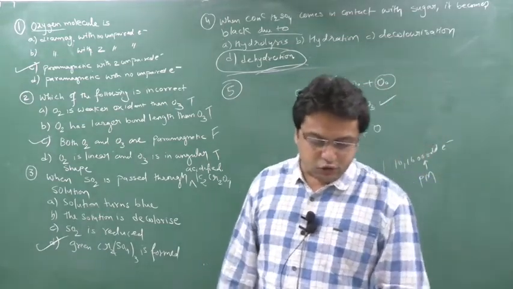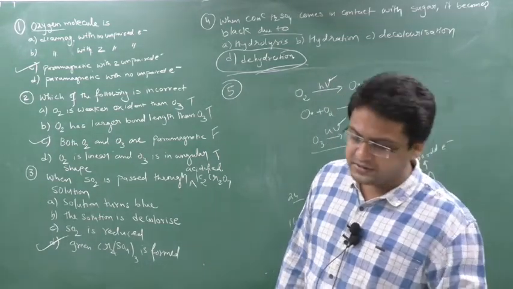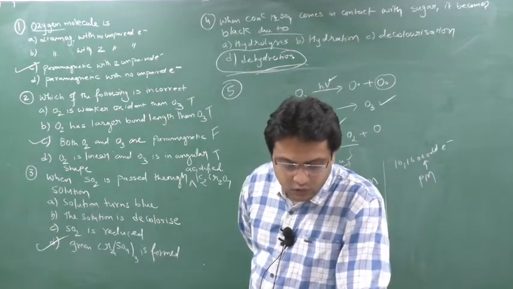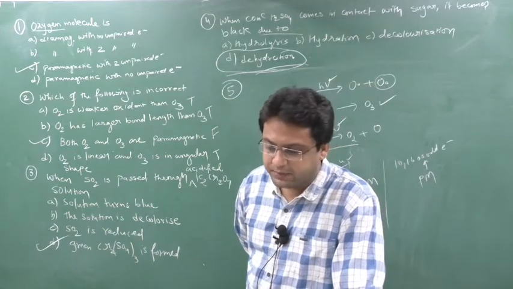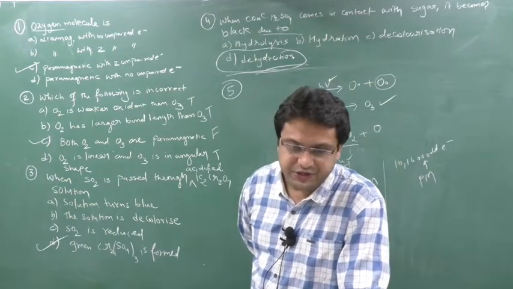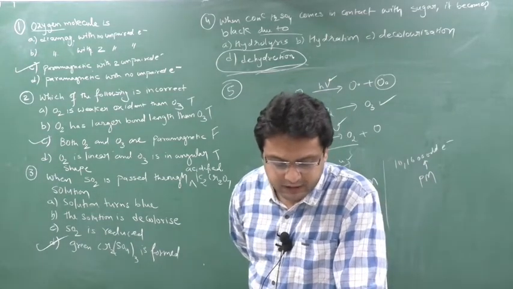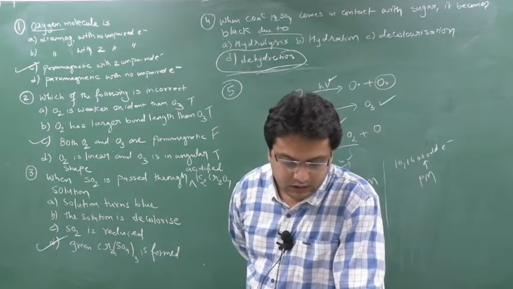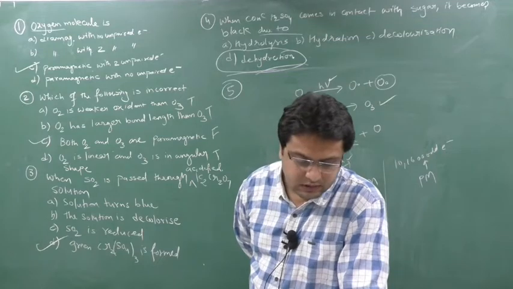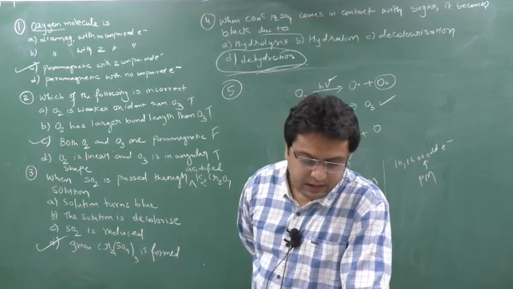Option D: ozone protects the earth inhabitants by absorbing gamma radiations.